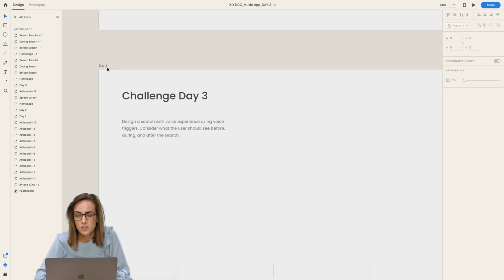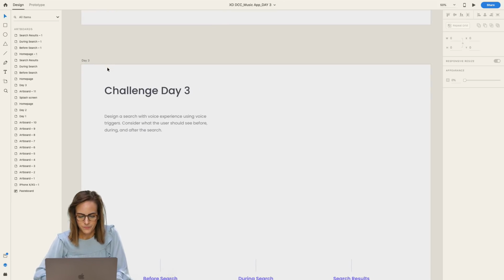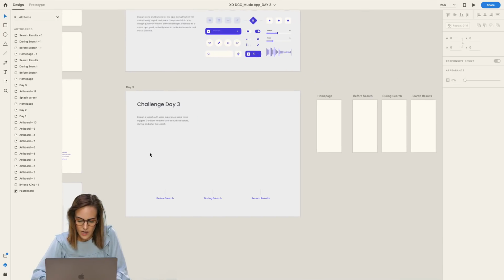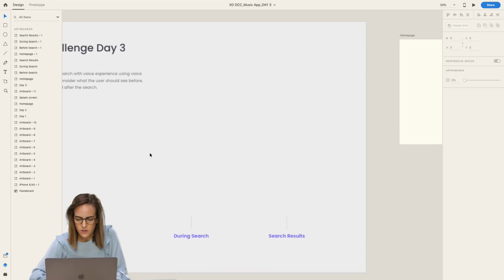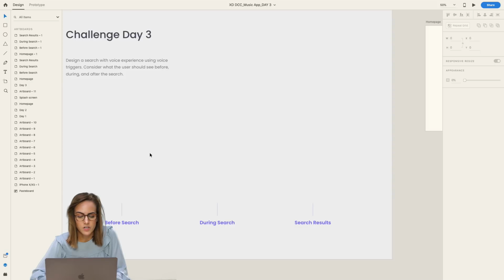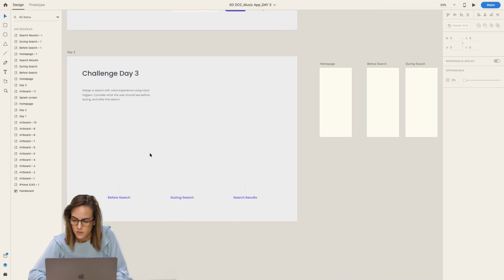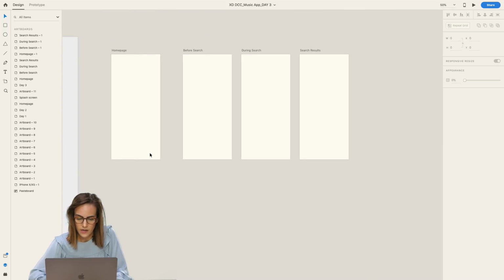So you don't have to do search if you don't want to, but I think that's one of the best ways to include that voice trigger. So when we're doing this, especially for search, we want to make sure we're thinking about before search, during search, and then after search, so our search results. So I've already got some artboards laid out here.